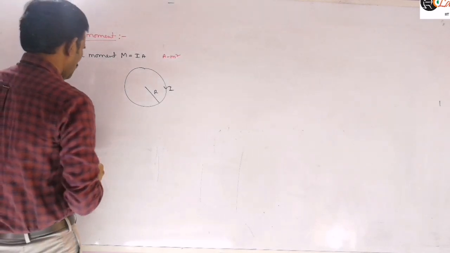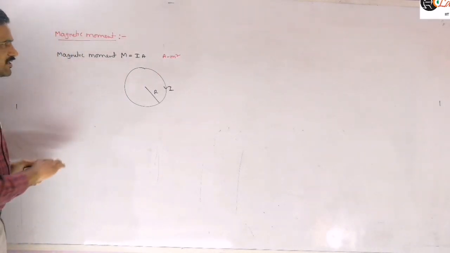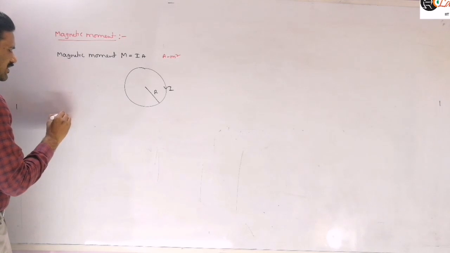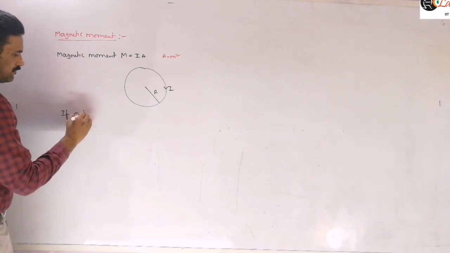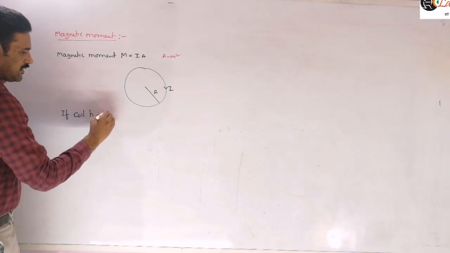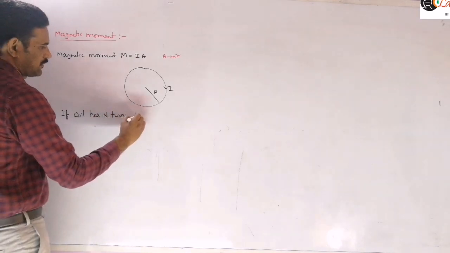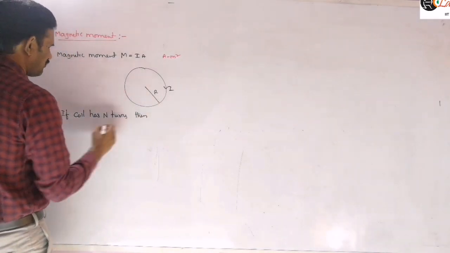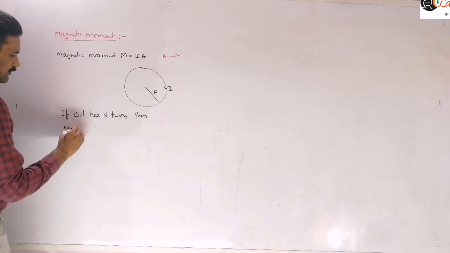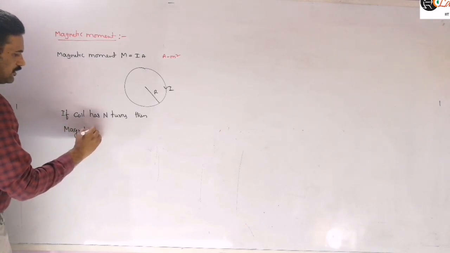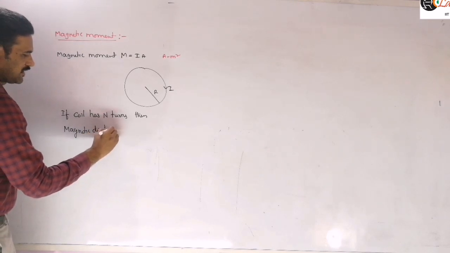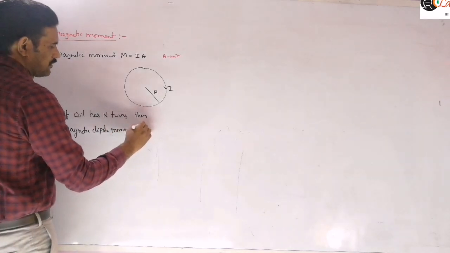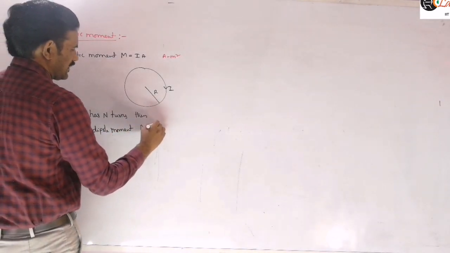And now, write this magnetic moment M is equal to I into A. If the coil has n turns, then the magnetic moment, or it is also called the magnetic dipole moment, don't confuse with that, is M equal to NIA.